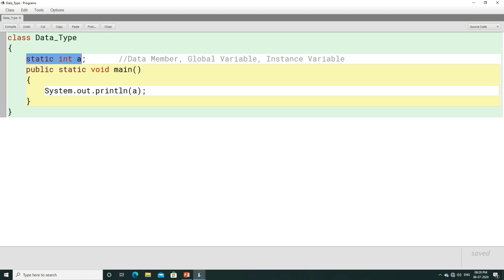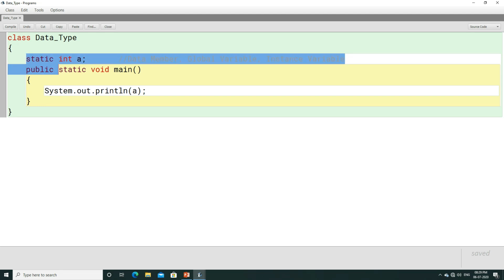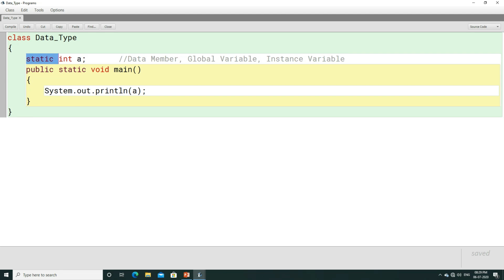What is the exact use of static, how we can use objects and all. But for the time being, I'm showing you an example of how data members, global variables, and instance variables can be used. Here I'm going to write static. Do not worry about why we have written static here. These things we will cover in class 10. Please do not confuse yourself about why we have written static here.